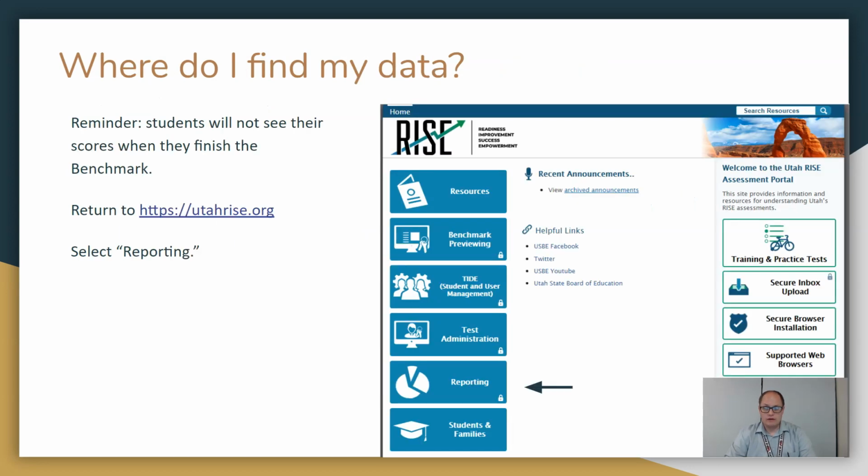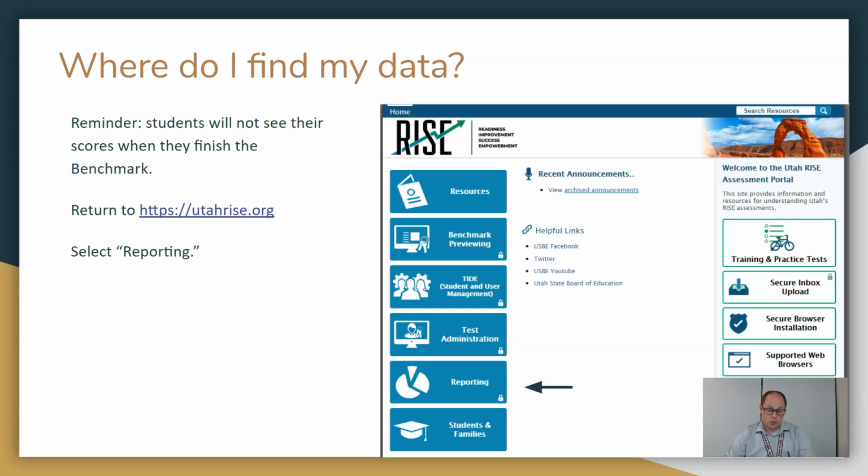Okay, so then where do I find my data? Reminder, students will not see their scores once they finish the benchmark test. It's something that you as the teacher have to share with them. I do actually appreciate this. If I'm giving a quiz and I want it to stay as a quiz, I don't want kids talking about, oh, I got everything right, oh, I got everything wrong. That kind of feedback is important in some practice, but I prefer to wait and then give everyone their scores at the same time. As a teacher, I could do that in a couple different ways, but nothing on the computer. I'd have to put it on their grade and let them see it, however we want to do that.